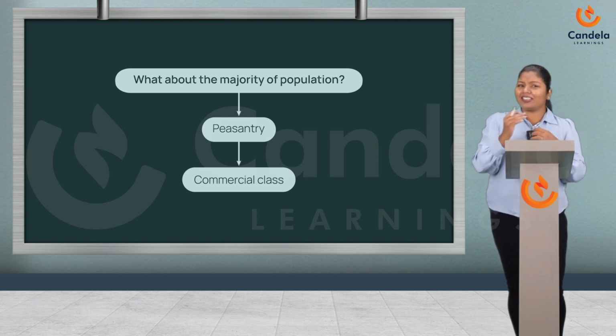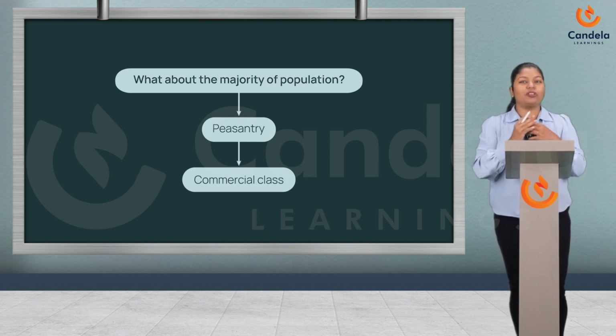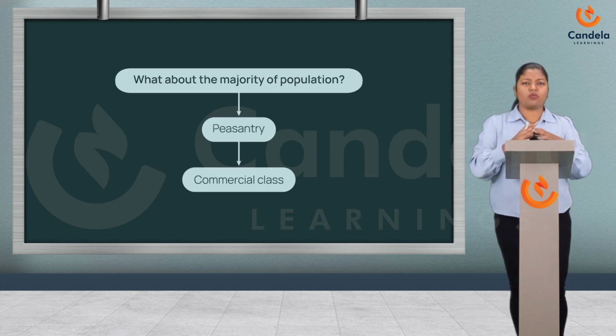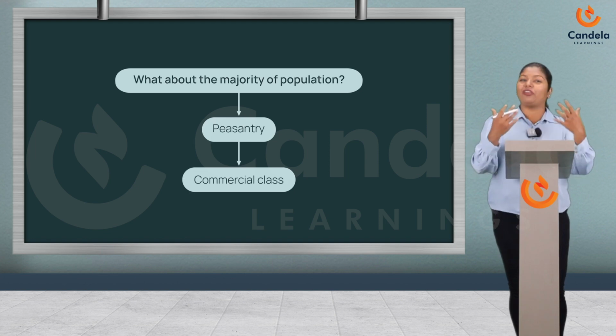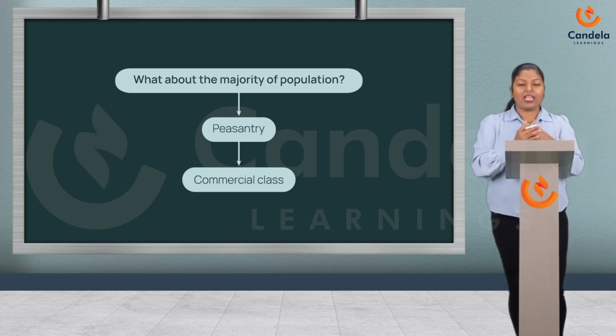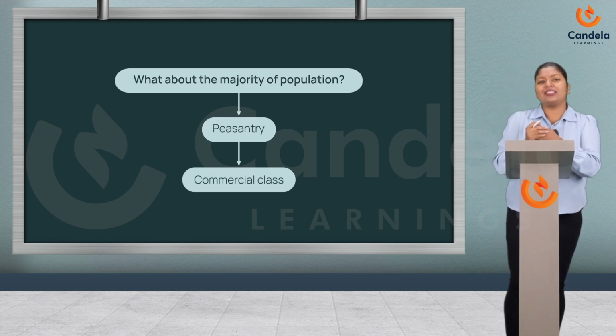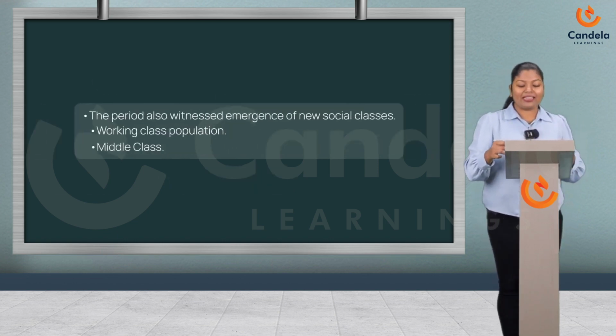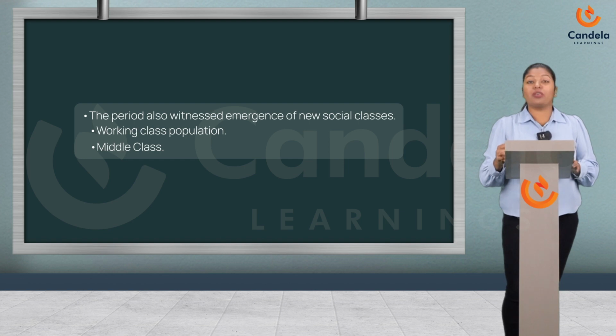See, industrial production and the growth of trade led to the growth of a new class named the commercial class. Their existence was completely based on the market, on production for the market. Now coming to another class, that was the industrial class, which was made up of the working class population and the middle class.